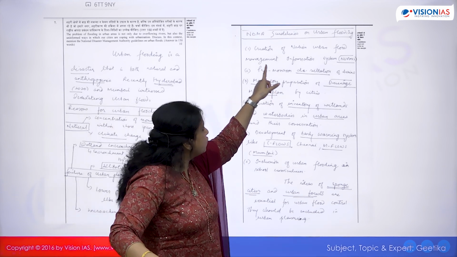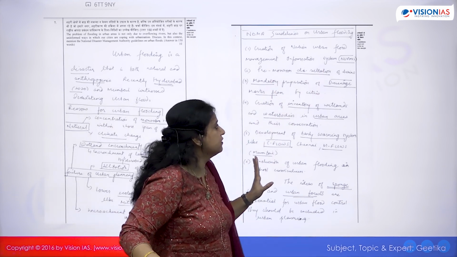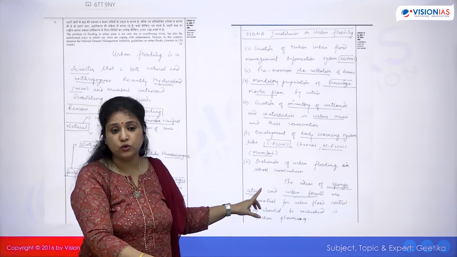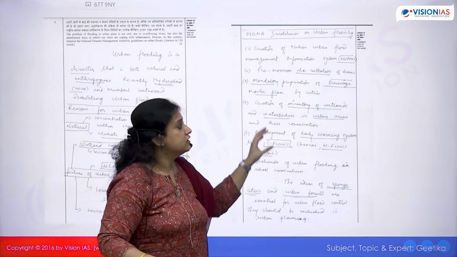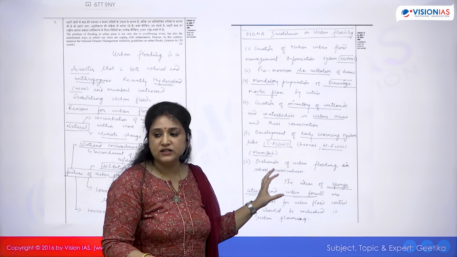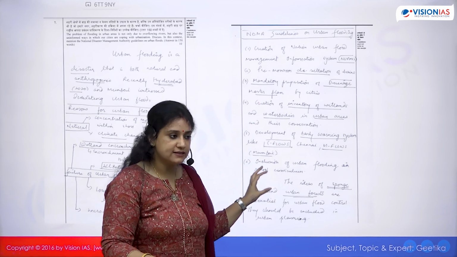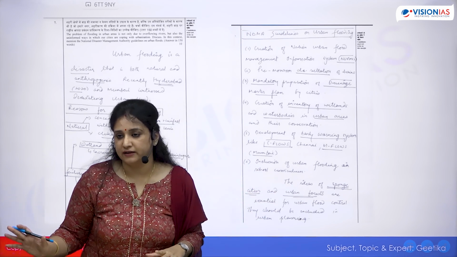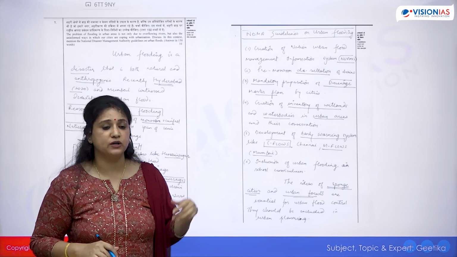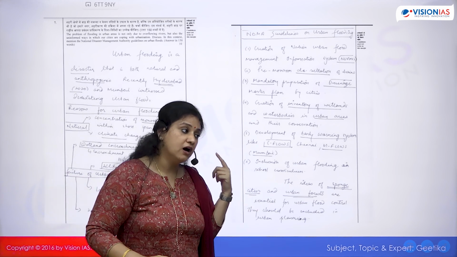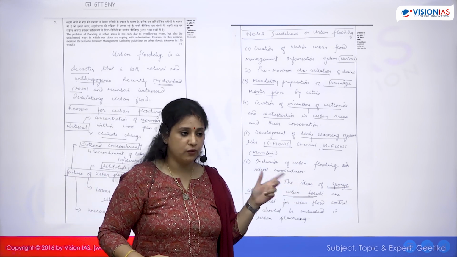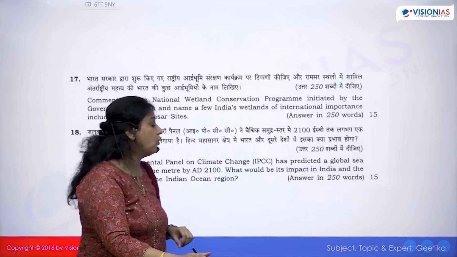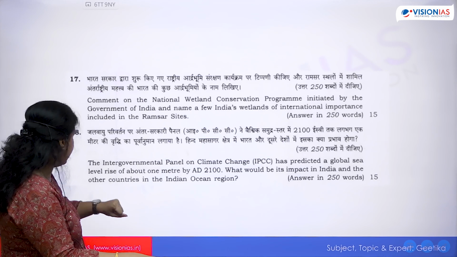Now, he simply moves on to NDMA guidelines on urban flooding. Then he talks about 5-6 important points of the guidelines. Like I told you, it is a big document, but you just have to pick the major summary from it. Is this clear? So are you able to understand? See, theory अपनी जगह है, एक concept को समझना अपनी जगह है, but to write an answer is a different art altogether, okay, for which you need practice. Okay, I don't want to waste too much time because you're already running very late.